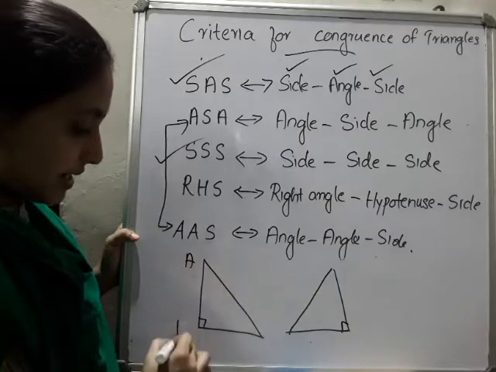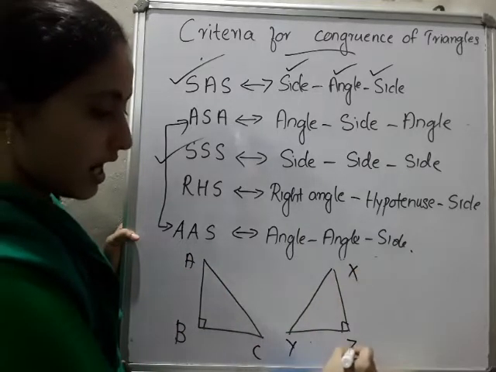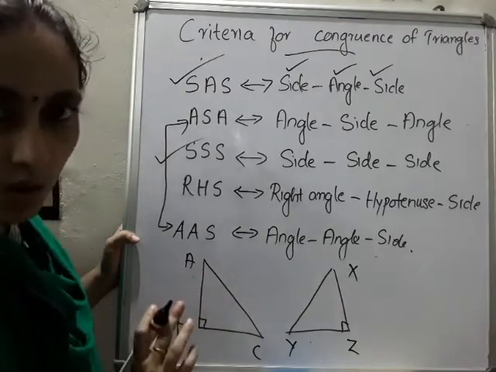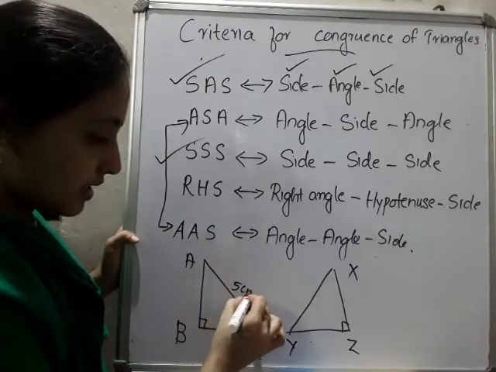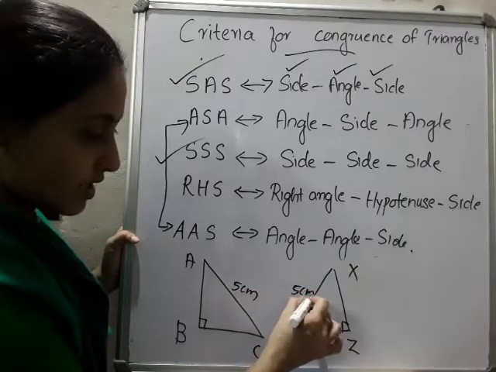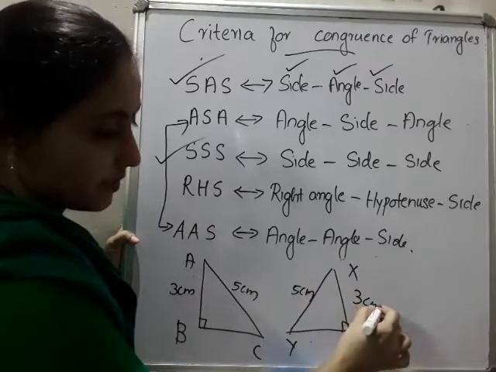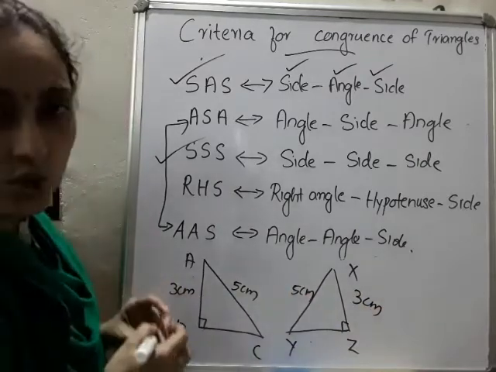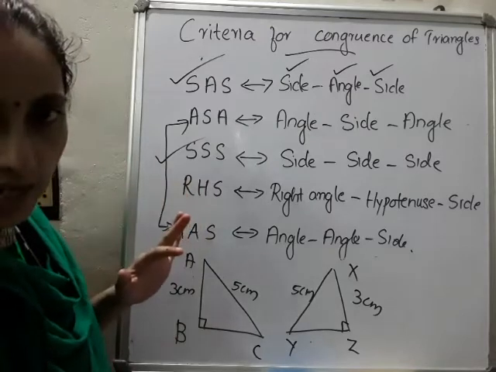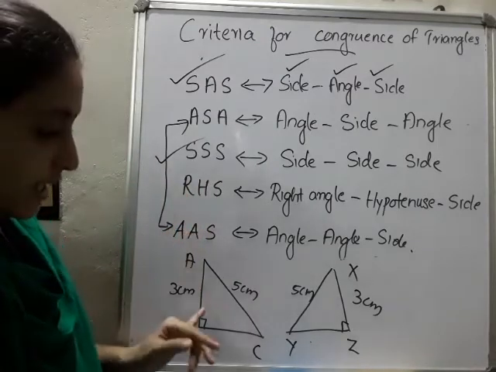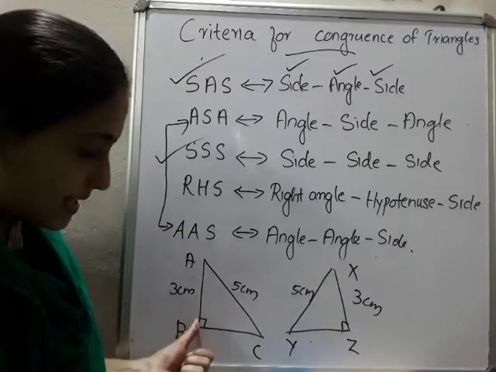So I mark A, B, C, and here I mark X, Y, Z. Okay, I want to say whether these two triangles are congruent or not. So for that purpose I am writing here, this is 5 centimeter, this will be 5 centimeter, and this will be 3 centimeter, this will be 3 centimeter. I want to check whether these two triangles are congruent or not. For that purpose, what is the condition for RHS? One right angle must be there. Is there any right angle here? Yes. So this box represents 90 degrees.